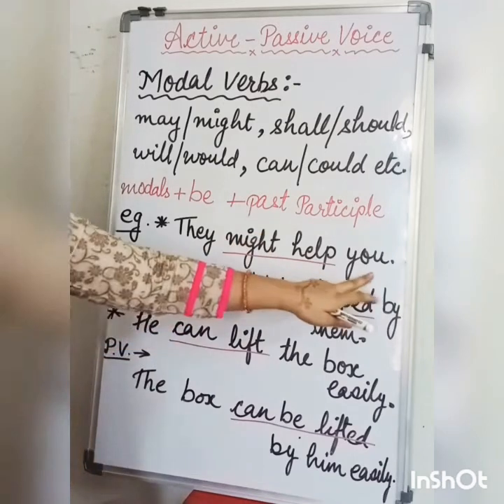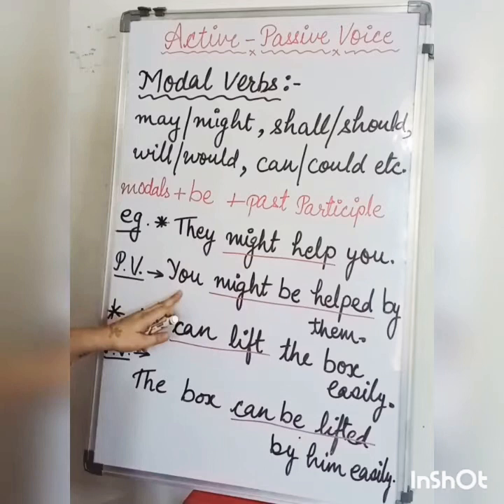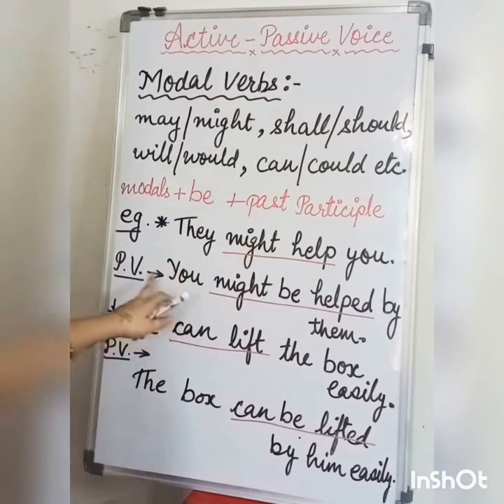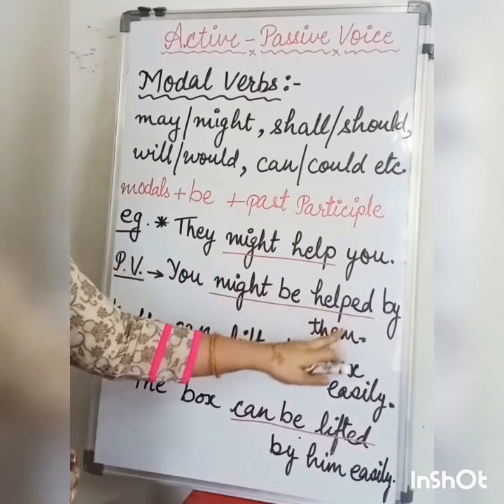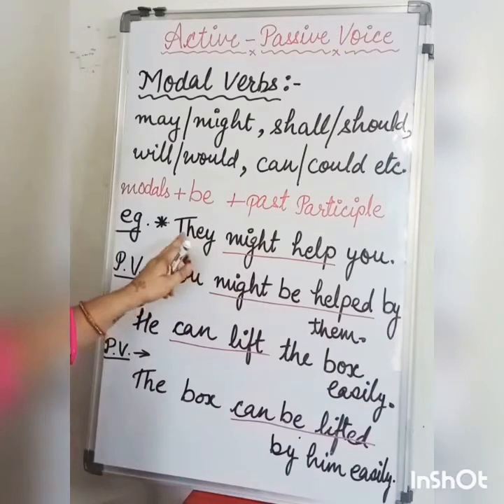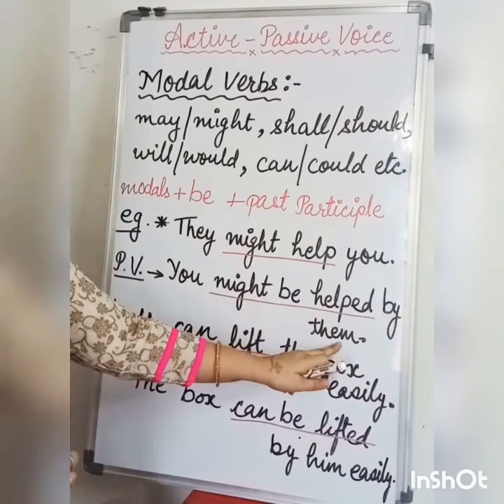Here the object in the active voice will become the subject in the passive voice. So the passive voice should be: you might be helped by them. The subject pronoun they would become the object pronoun them.